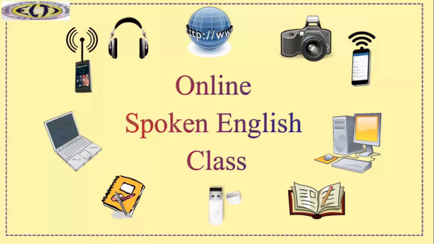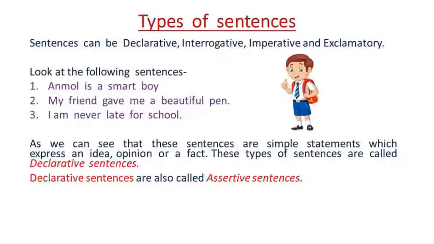In this module, we shall learn about the declarative sentences. Sentences can be declarative, interrogative, imperative, and exclamatory. Look at the following sentences and read them after me. Anmol is a smart boy. My friend gave me a beautiful pen. I am never late for school.